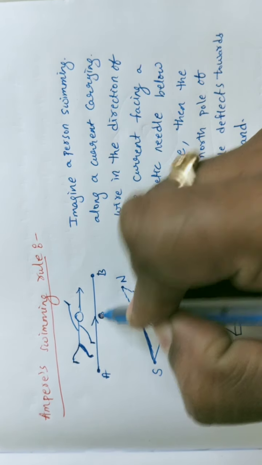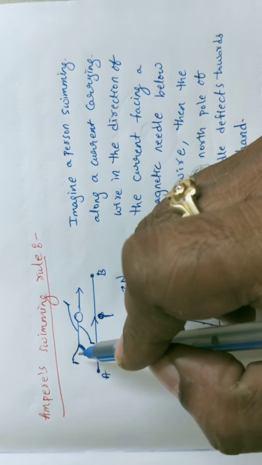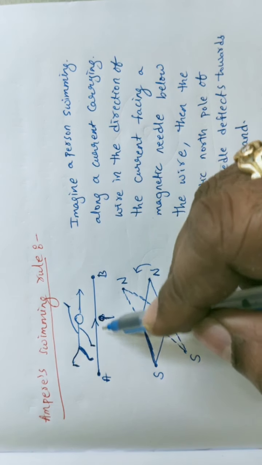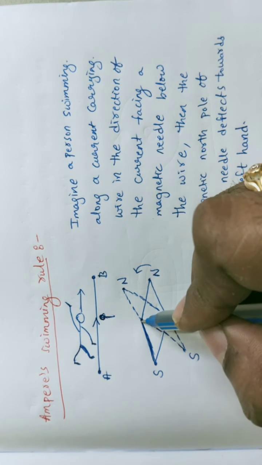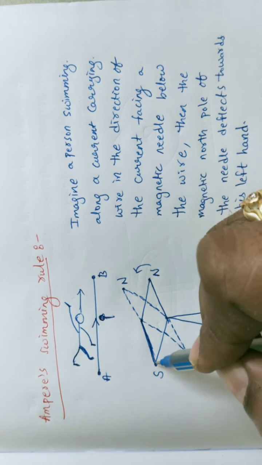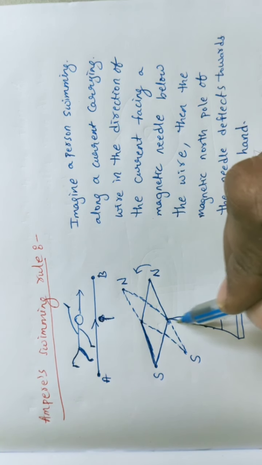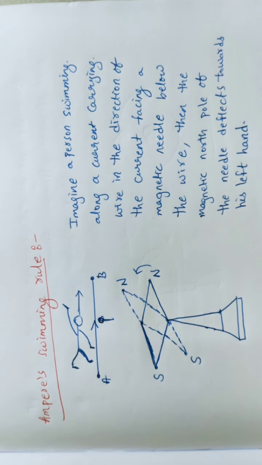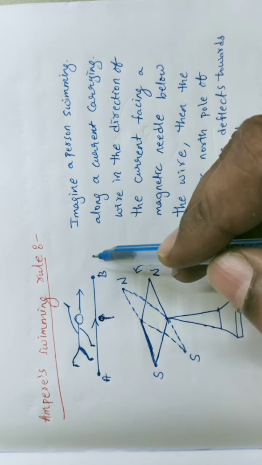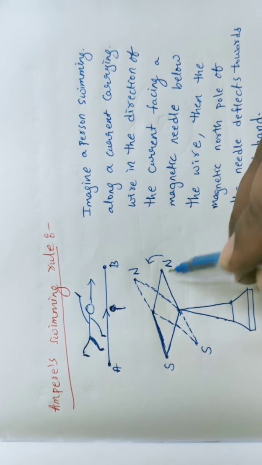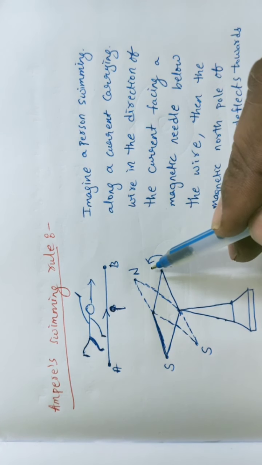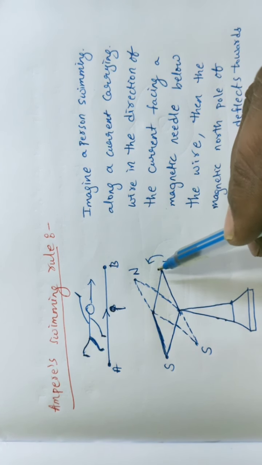In that direction, imagine one person swimming. Now imagine a magnetic needle under this current carrying conductor, with a south and north pole, like a small pointer. If the person is swimming in the direction of the current, some deflection is observed in the magnetic needle. Along his left hand, the north pole of this needle will be deflecting.